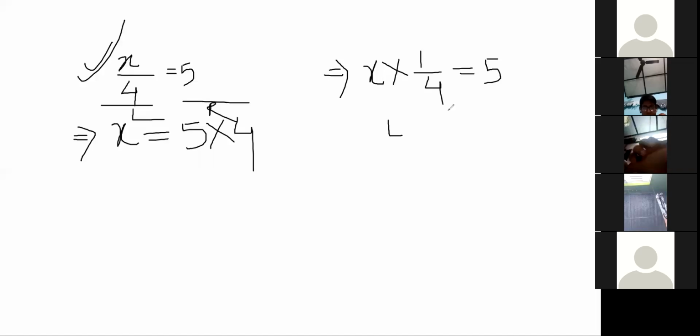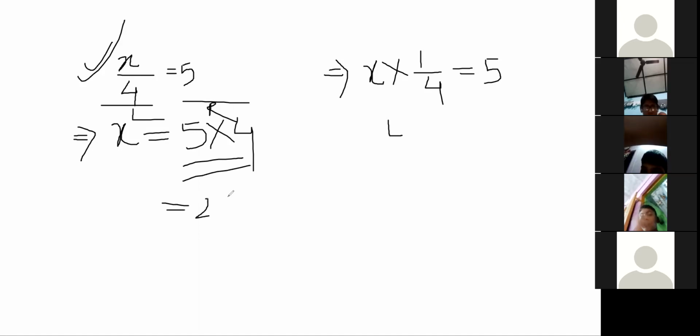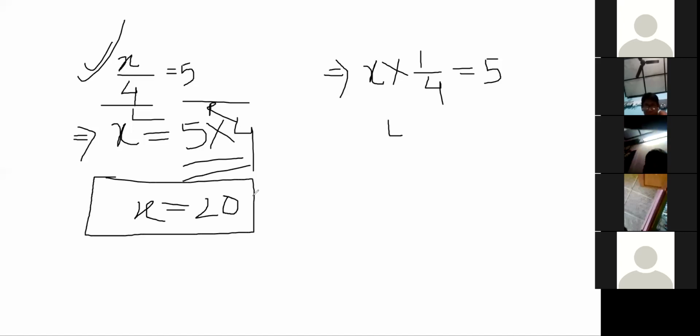There is a rule that when we take a divide sign to the right hand side, it changes to a multiply sign. It changes to what, Ayushman? Multiplication. So it will become 5 into 4. Finally, what answer will we get? 20. Is this example clear to everyone?